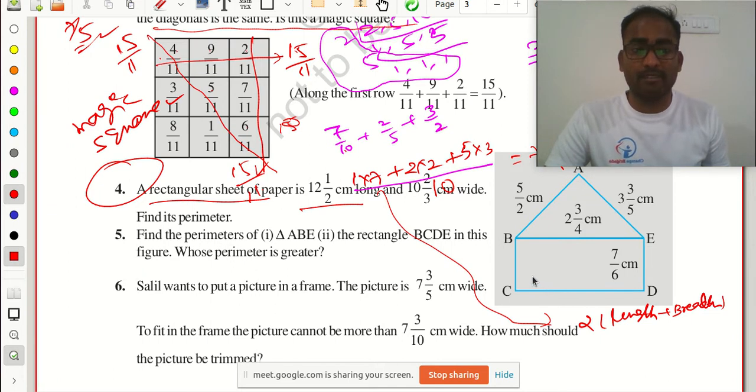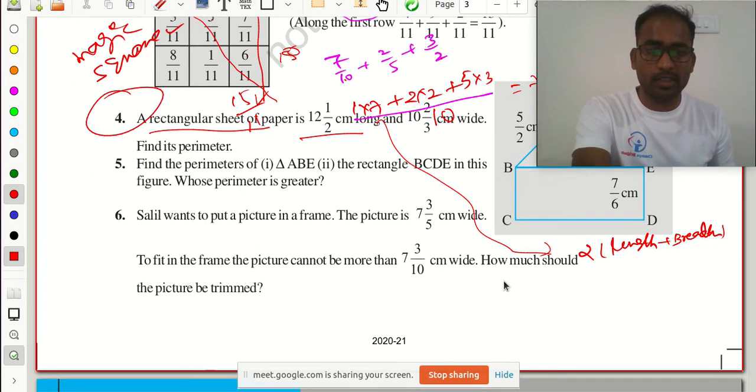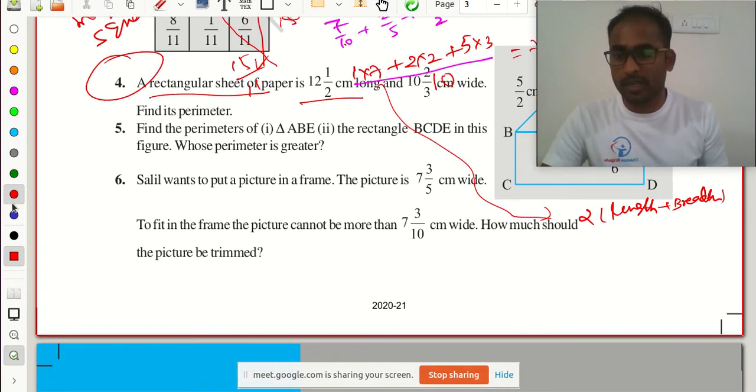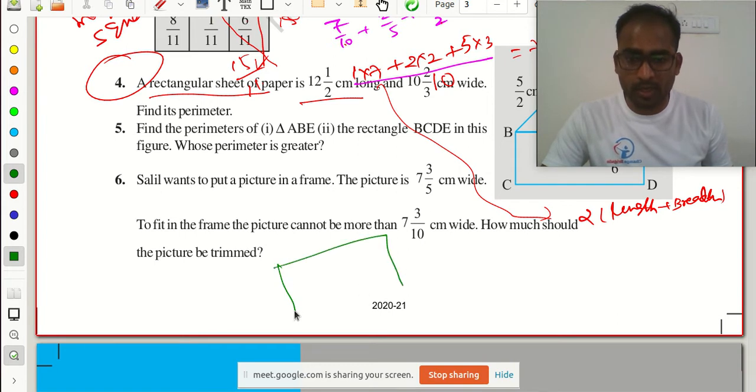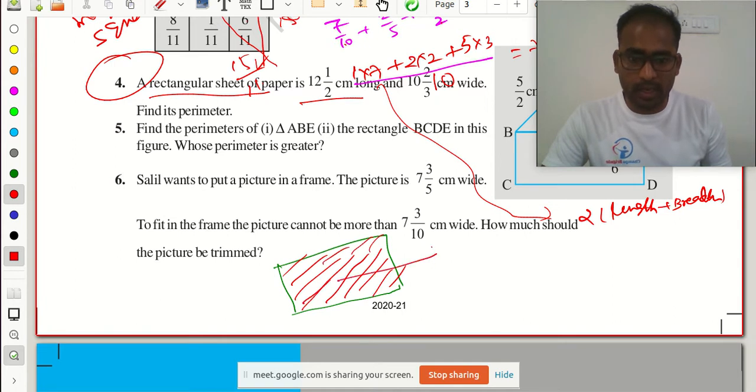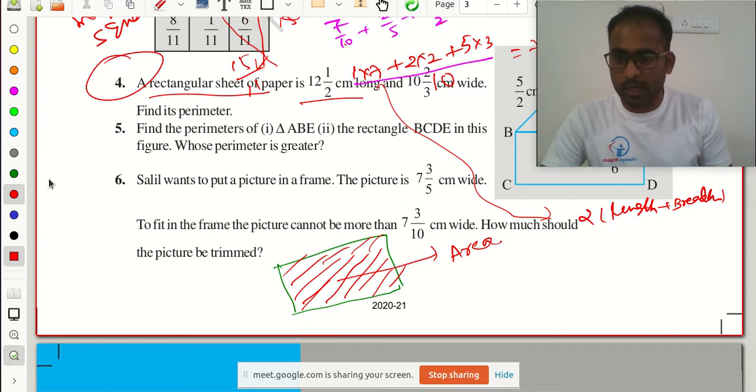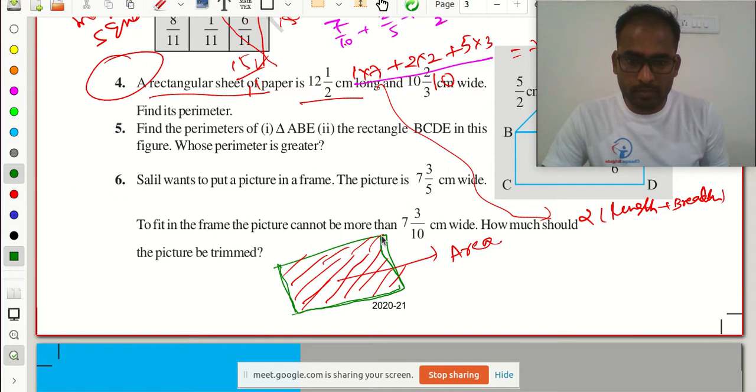No, that is area. You need to understand the difference between the perimeter and the area. Suppose this is our rectangle, na. The red colored portion is the area, and the green colored border is the perimeter. Understood? This is the perimeter.